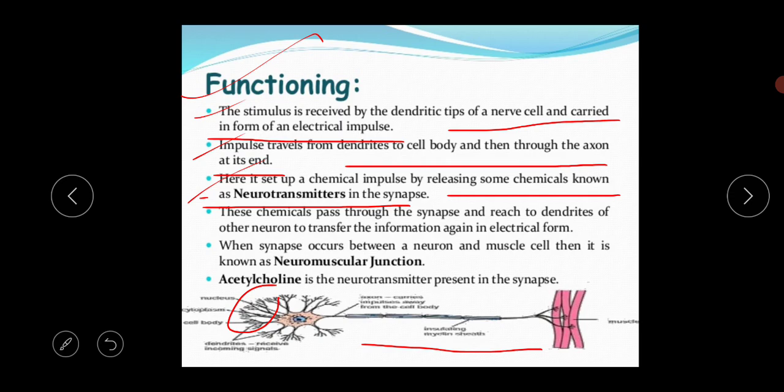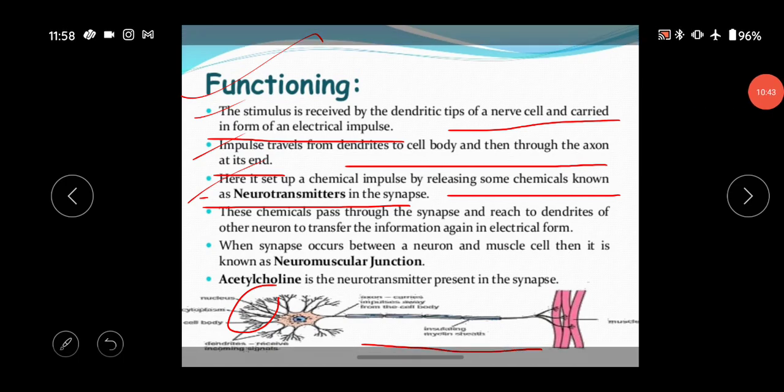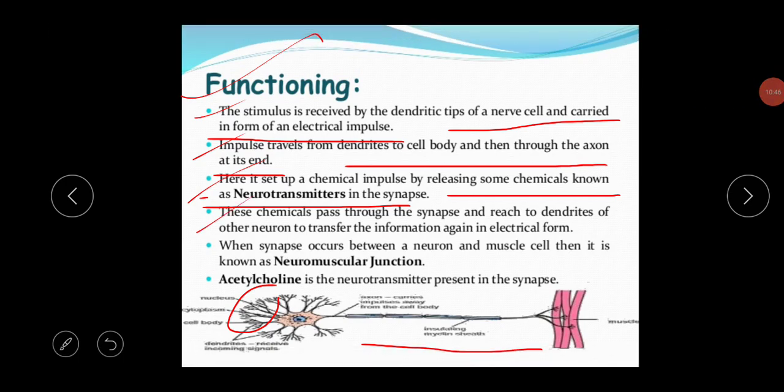What is the meaning of synapse? The junction between two neurons is called the synapse. Next, these chemicals pass through the synapse and reach the dendrites of the other neuron to transfer the information again in electrical form. So when the neurotransmitter is secreted, the impulse is transferred to a chemical impulse, and after that it is again transferred to an electrical impulse.